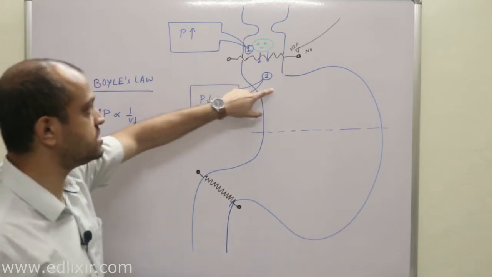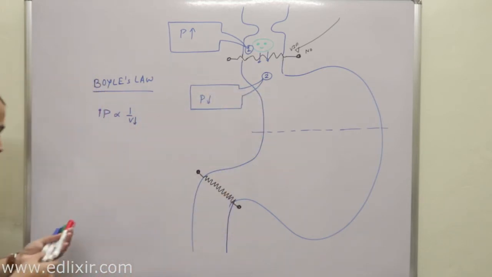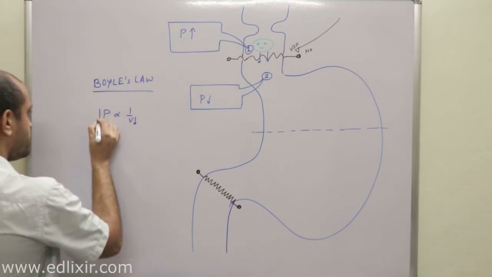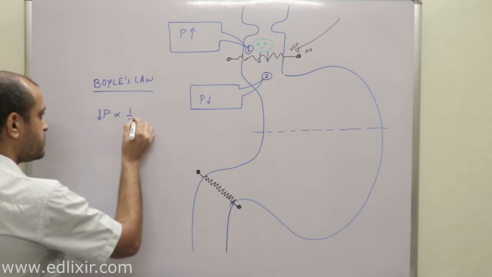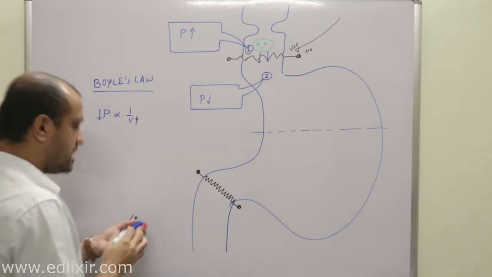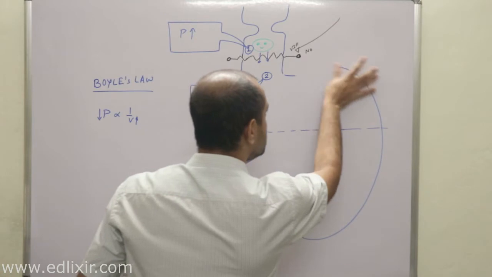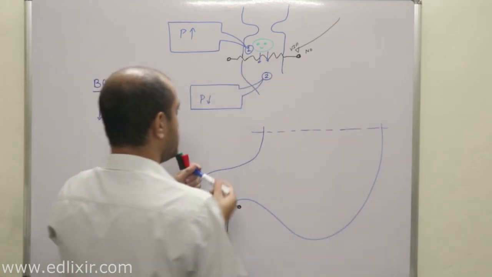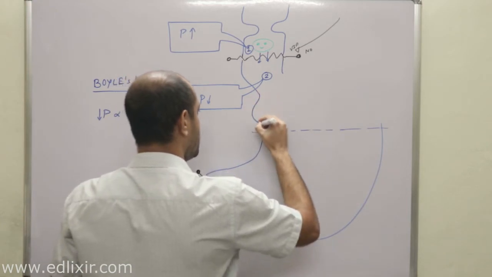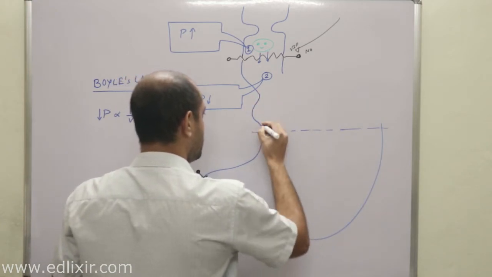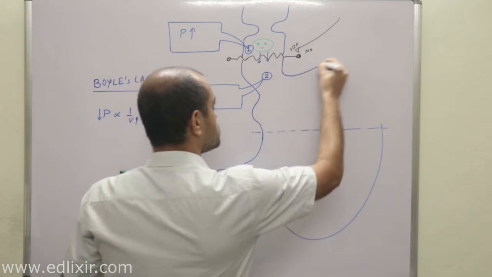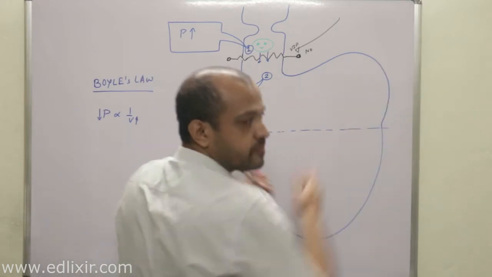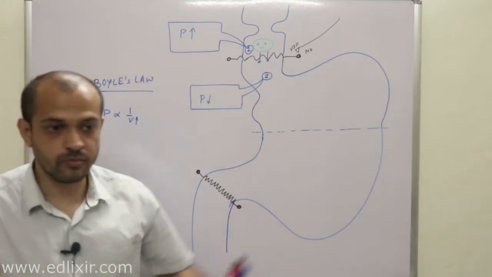The pressure in the second region should be low. Now, to maintain a low pressure area, volume should be high. That means this portion, now listen with all your attention, this 50% of the area, the upper part of the stomach, should what? Increase in volume. Should increase in volume, right?